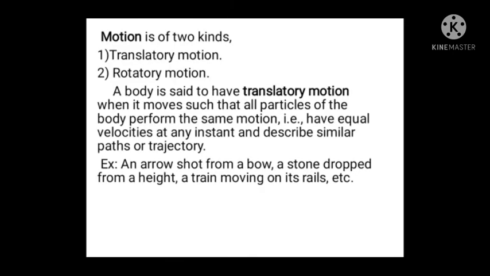Then, motion is of two kinds. One is translatory motion and another one is rotatory motion. A body is said to have translatory motion when it moves such that all particles of the body perform the same motion, that is, have equal velocity at any instant and describe similar paths or trajectories. For example, an arrow shot from a bow, a stone dropped from a height, and a train moving on its rail. So many examples are there.